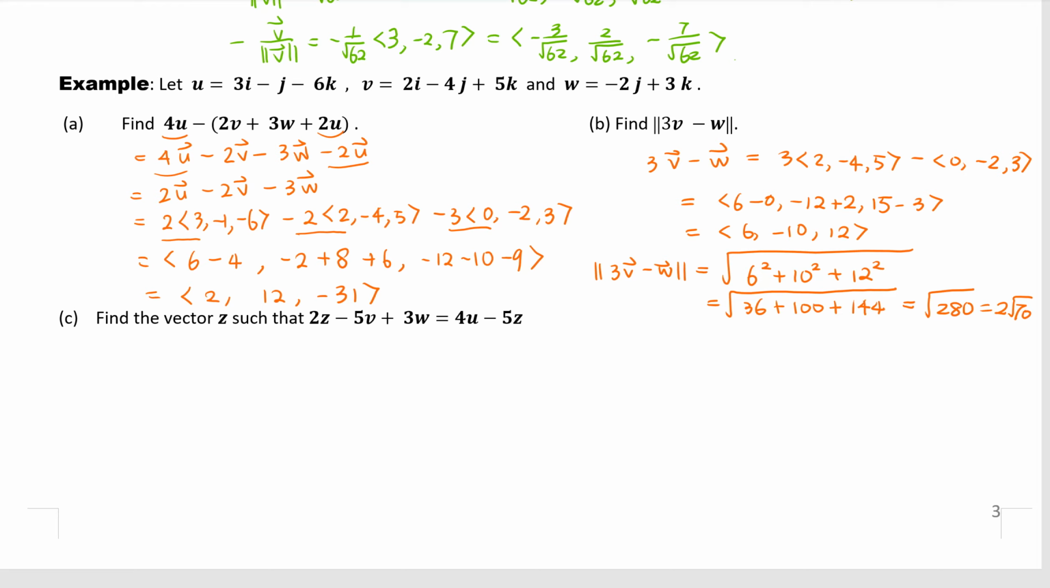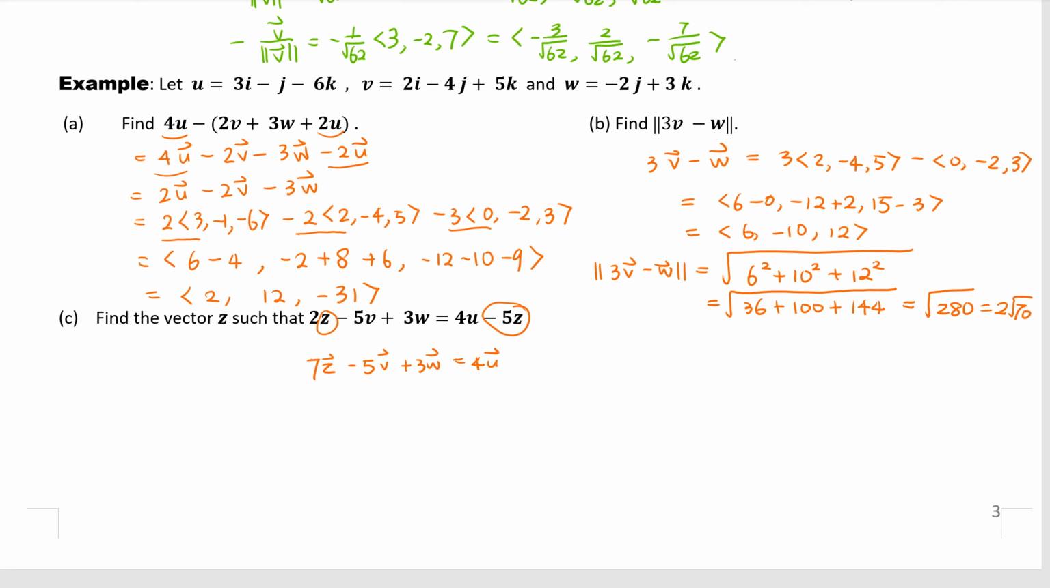Good. Let's continue. Find the vector z such that, so we have this vector equation. We want to solve for z. So how it works is very similar to what we have done before, right? You want to move the terms with z on the left hand side, and you want to move the terms without z on the right hand side, and then you want to solve for z, right? So here let's add 5z on both sides. Then we have 7z minus 5v plus 3w equals 4u.